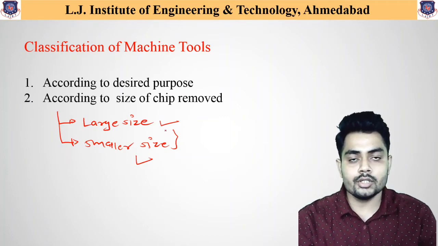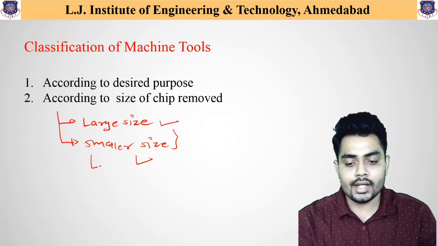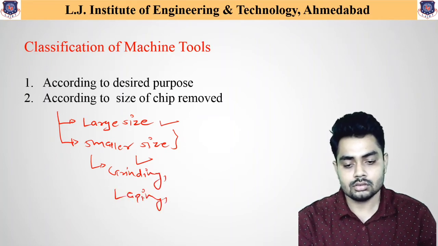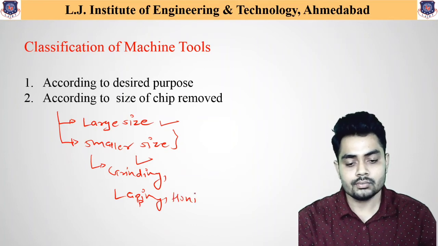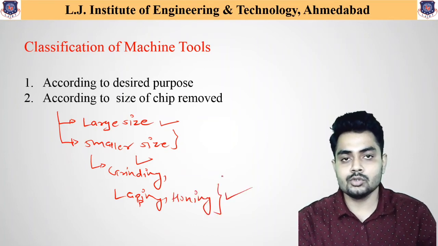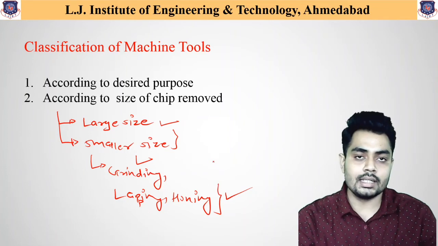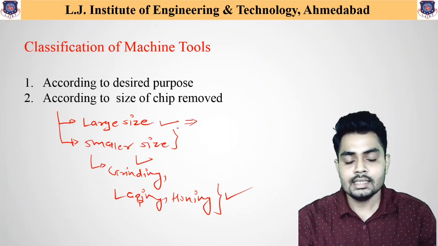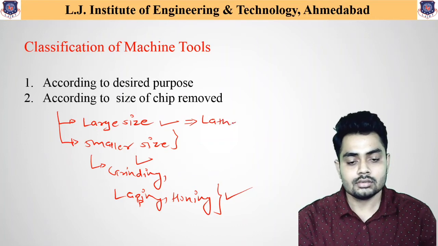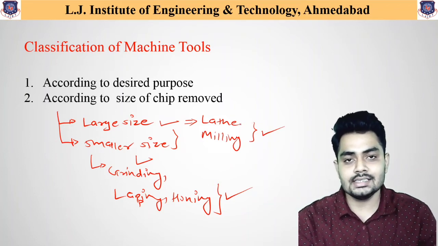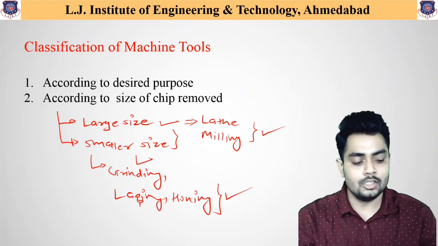As we have introduced different types of machine tools, we can define grinding, lapping, honing. These are the different machine tools which remove very small chips during machining operation. So these are called small size chip removed. And normal machineries, maybe a lathe machine, milling machine, all these machineries are nothing but the large size chip removed machineries. So this is the second classification for the machine tools.